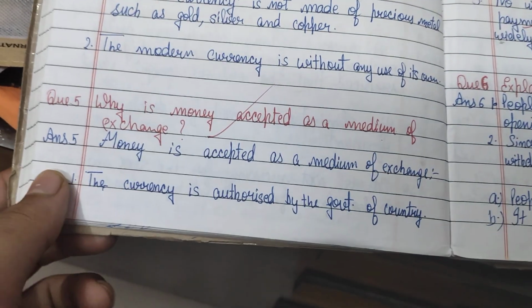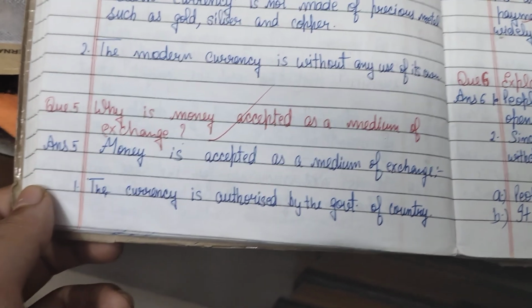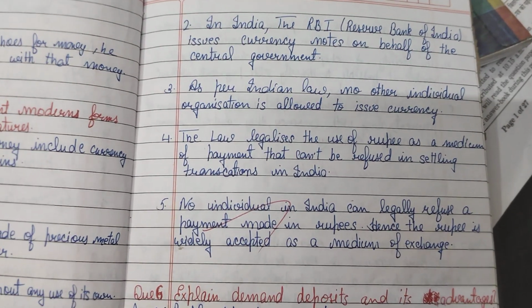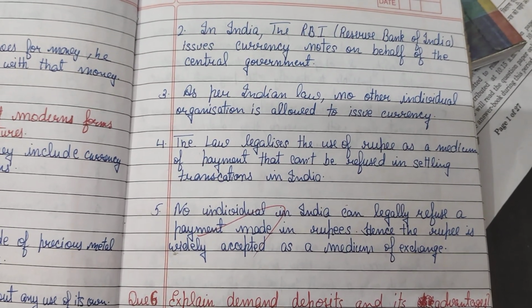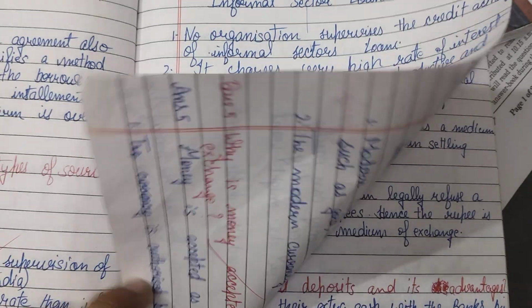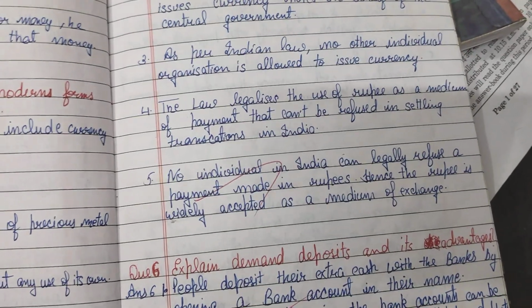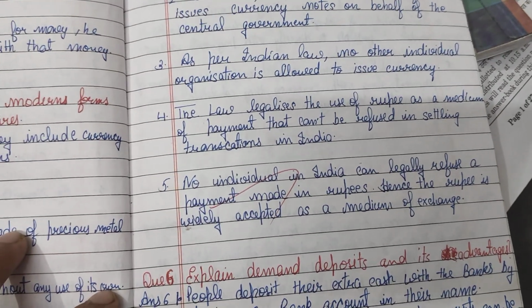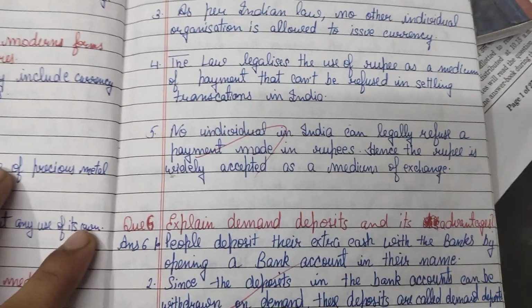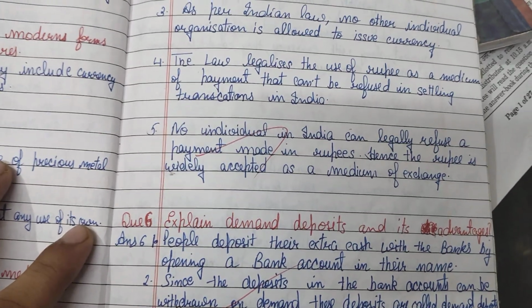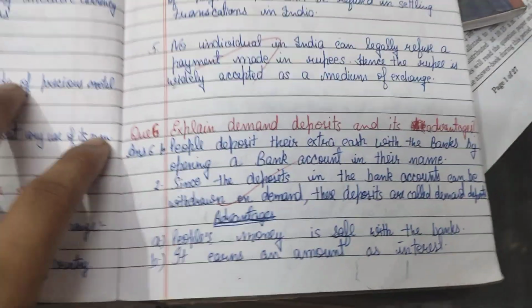Why is money accepted as a medium of exchange? The currency is authorized by the government of the country. In India, RBI, Reserve Bank of India, issues currency notes on behalf of the central government. As per Indian law, no other organization is allowed to issue currency. The law legalized the use of the rupee as a medium of payment that cannot be refused in settling transactions in India. No individual in India can legally refuse a payment made in rupees, hence the rupee is widely accepted as a medium of exchange.